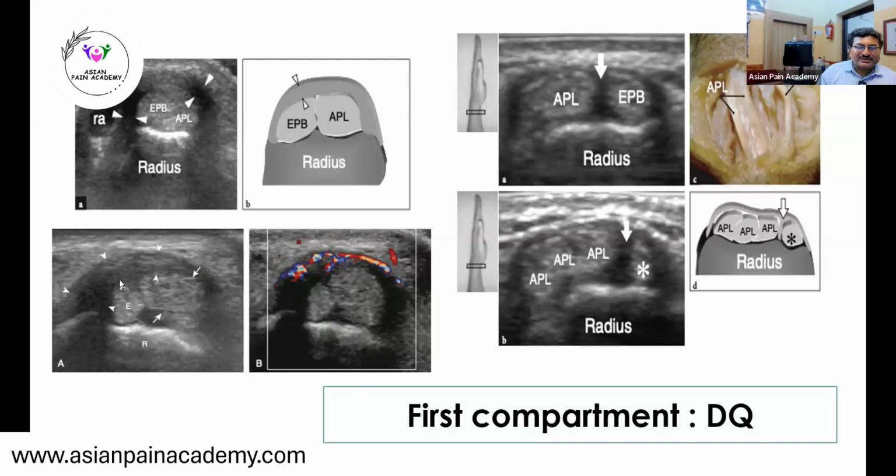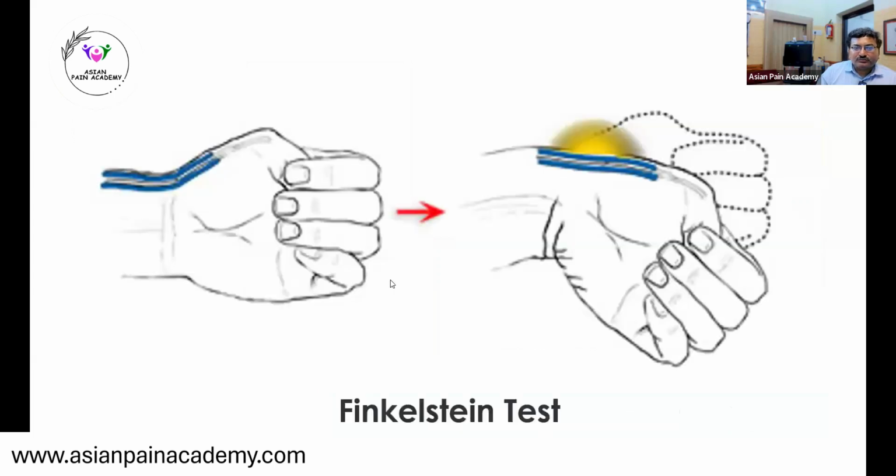Again, here you can see the thickness has increased. Here also there is active inflammation, you can see this hyperemia. And this is the Finkelstein test. Very simple. Just put the hand like this, close the fingers and put it like this.